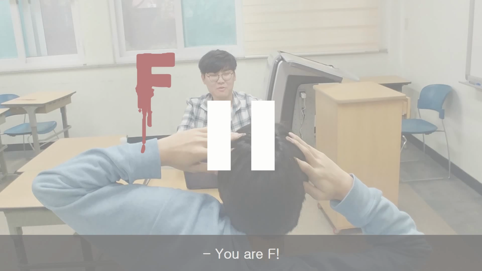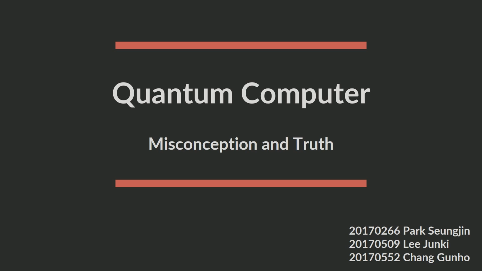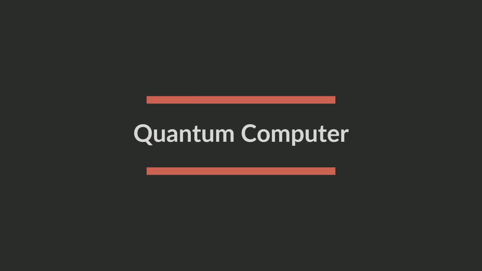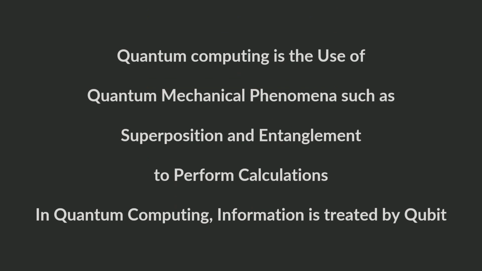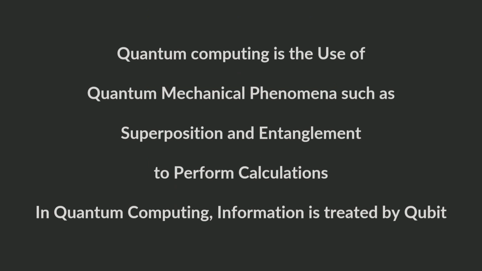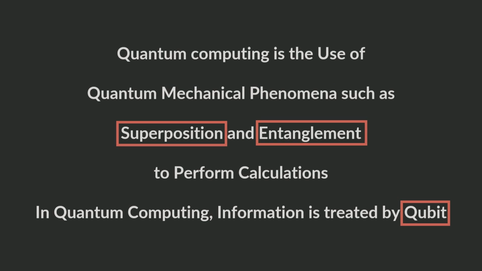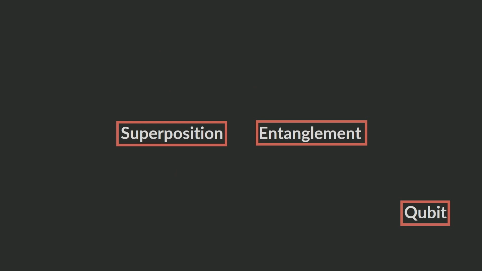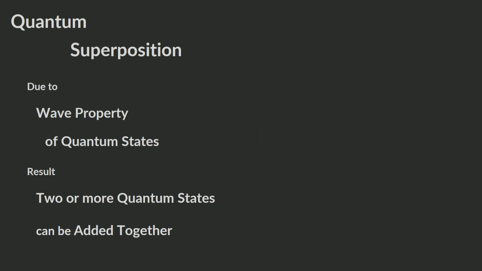Before we talk about the misconceptions and truths about quantum computers, we should know what quantum computers are. Let's start with the definition of a quantum computer. This is the definition. It is not easy for you because these three concepts, superposition, entanglement, and qubit, are not familiar to you. But you have to know them. Then, let's start. The first is superposition.